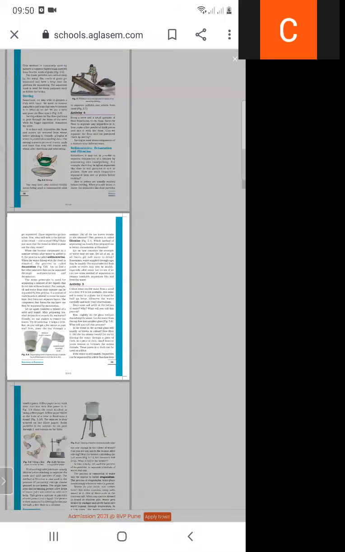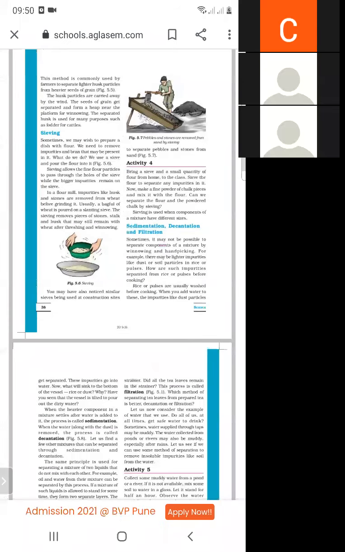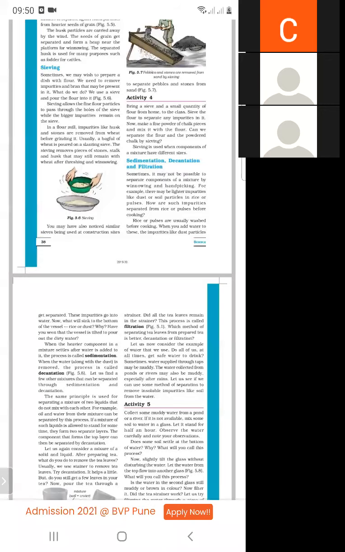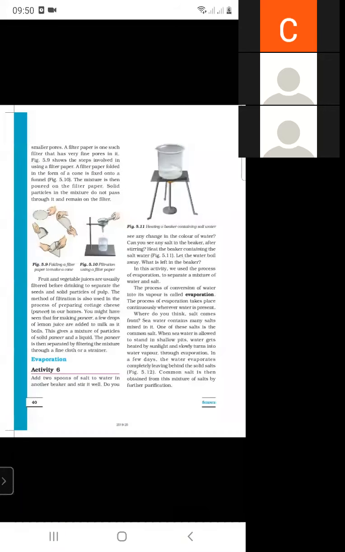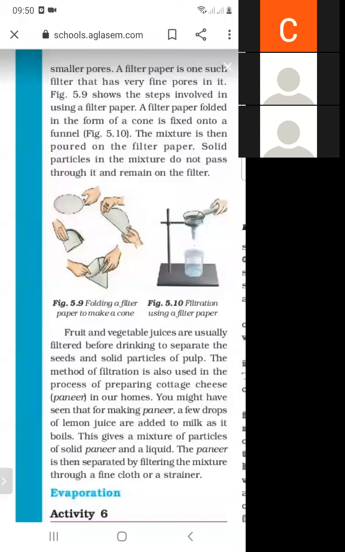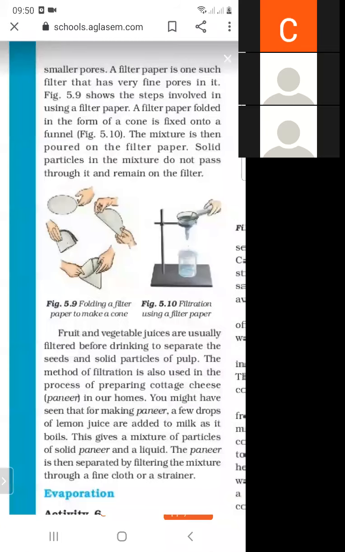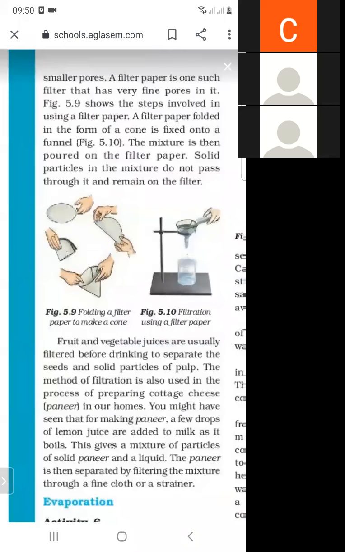That even gets separated with the help of, if it is still muddy, then how can we separate it? We can separate it with the help of filtration. So what do you mean by filter paper? In figure 5.9, this is the filter paper. And how can we separate these impurities? We can separate these impurities with the help of filter paper.